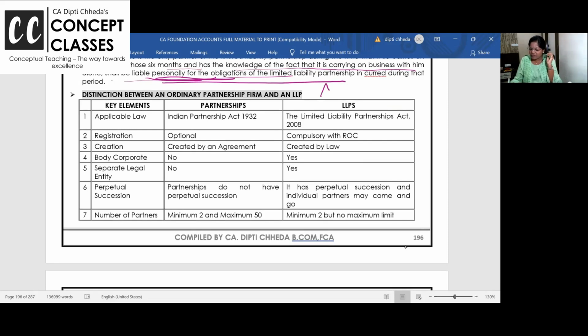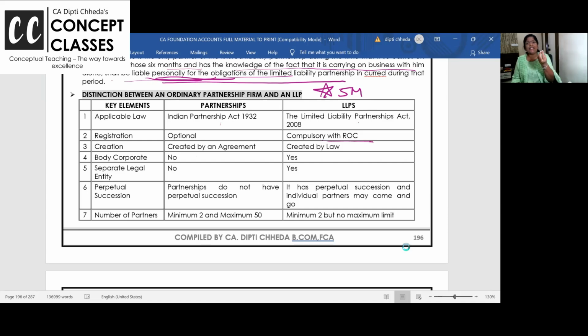Star mark this question for 5 marks. Very important. Distinguish between partnership and LLP. Partnership is governed by the Indian Partnership Act, LLP by the LLP Act. Partnership registration and all की जरूरत नहीं है, but let me tell you, partners who do it formally, they register the deed. For LLP, registration is compulsory. It's like a beautiful small version of a company, a very simple version. But you have to inform the ROC.